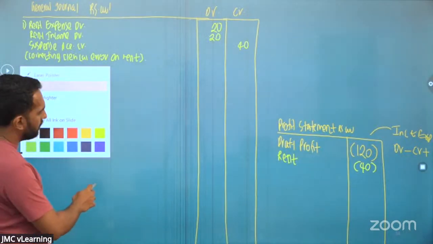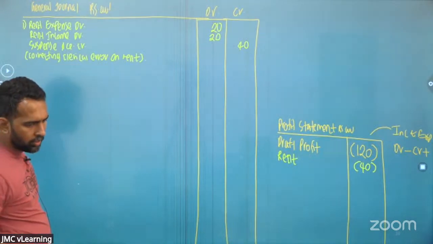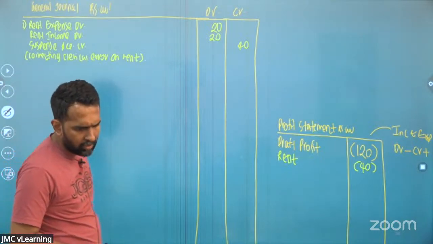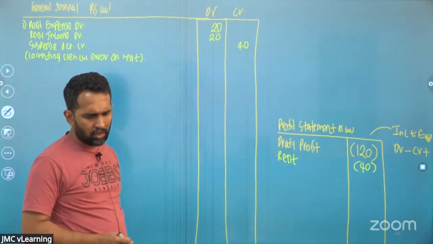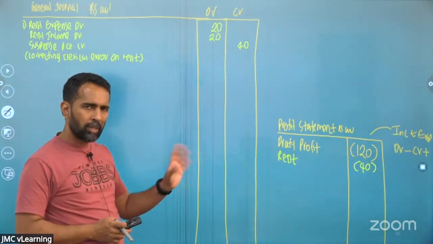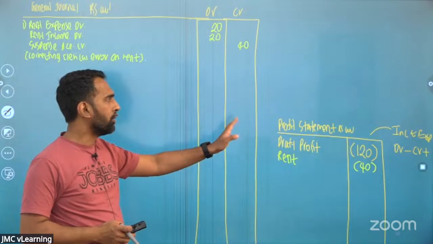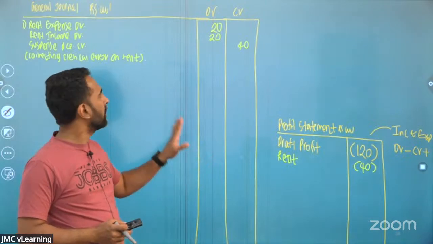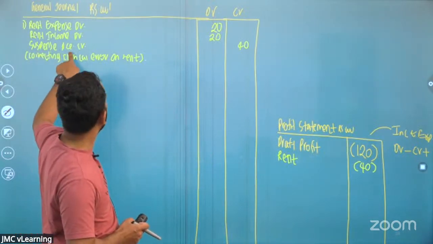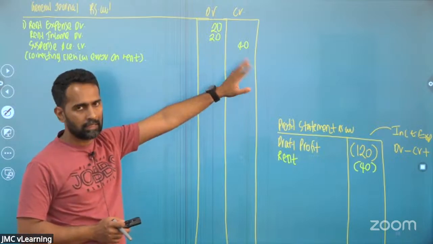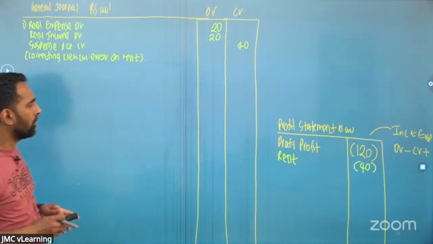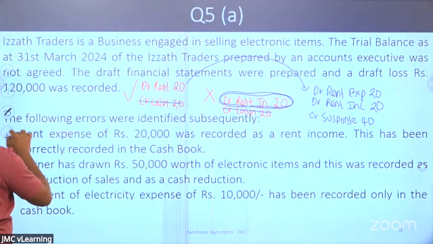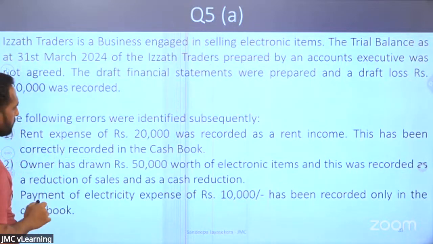Shall I move on to the second one? So preparing draft profit, can you use the suspense account? No. For the draft profit, suspense account is not related. Suspense account is a separate requirement. In this question, you are not asked to prepare a suspense account. When you have an adjustment on suspense account, you are going to adjust that. For the draft profit, suspense account is not related. We'll move on to the second one.